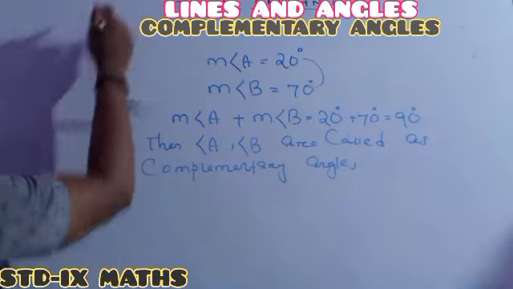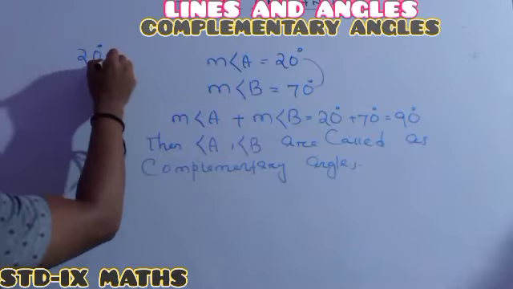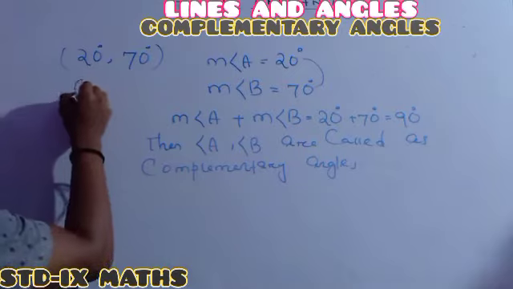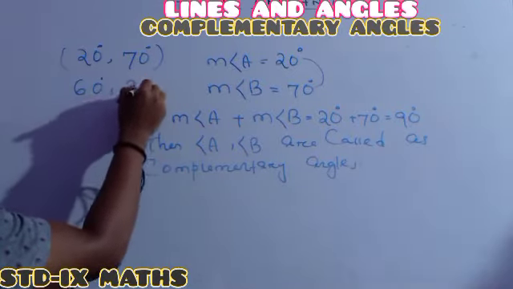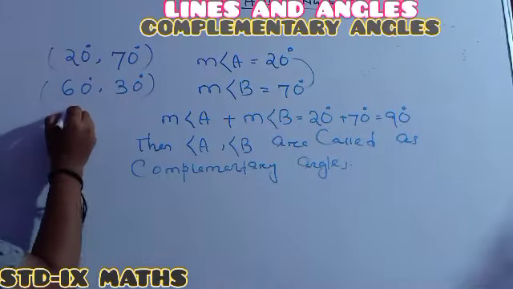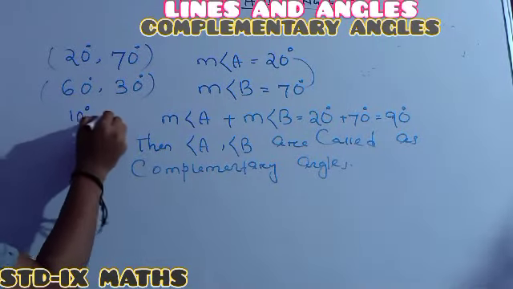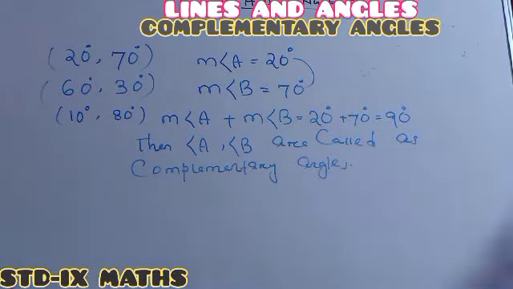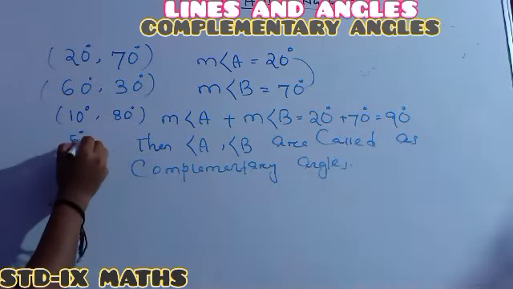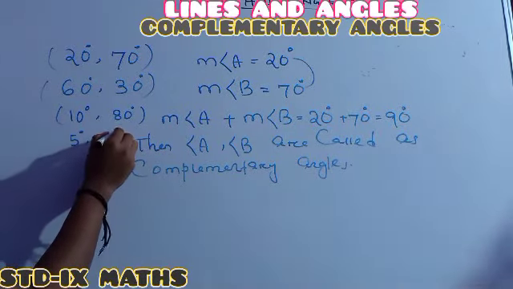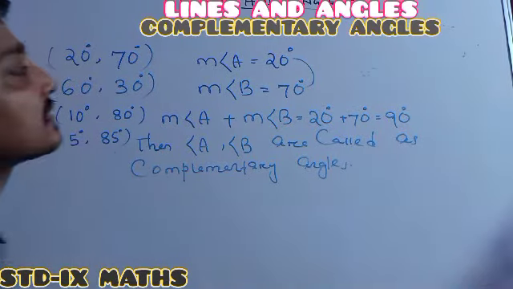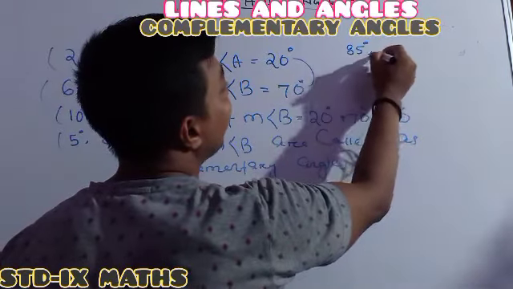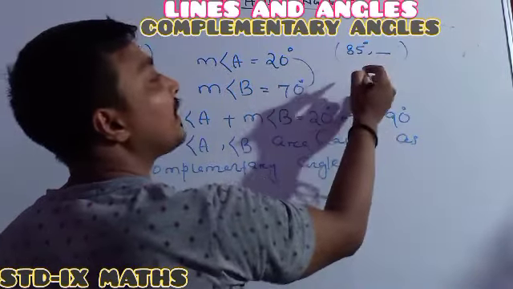Let me show a few examples. One is 20 degree, its complement is 70 degree. In the same way, 60 degree and 30 degree are both complementary angles, and 10 degree and 80 degree are also complementary angles. A question may ask you to find the complement angle of 85 degree. How do we find it?